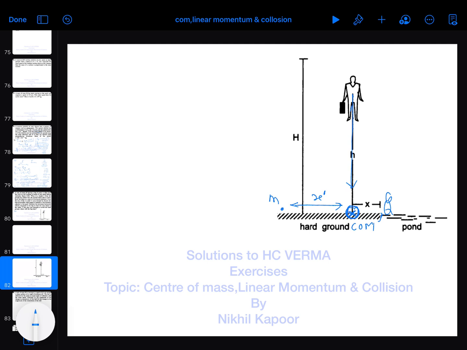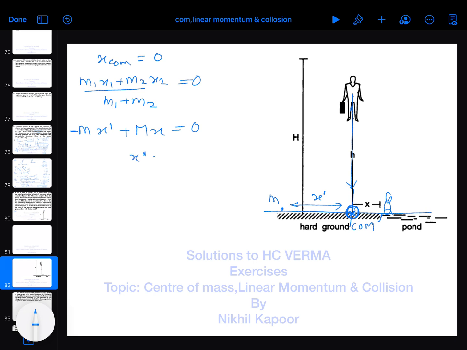So the displacement of the center of mass must be 0. If I take this point as origin, the x coordinate of the center of mass is 0. So m1 x1 plus m2 x2 upon m1 plus m2 equals 0, because I have taken this point as the origin and this is the x-axis. So m into x dash, minus since it is on the left hand side, plus capital M into x must be 0. So the distance x dash comes out to be M into x upon m, on the left, and that should be the displacement.